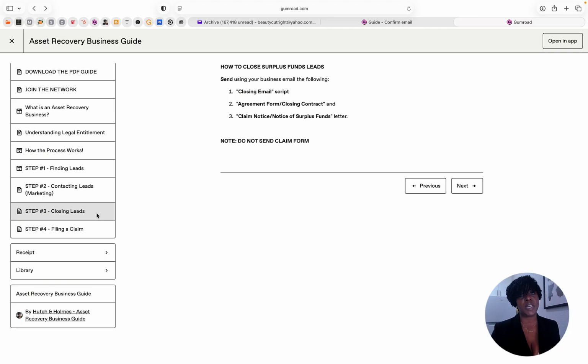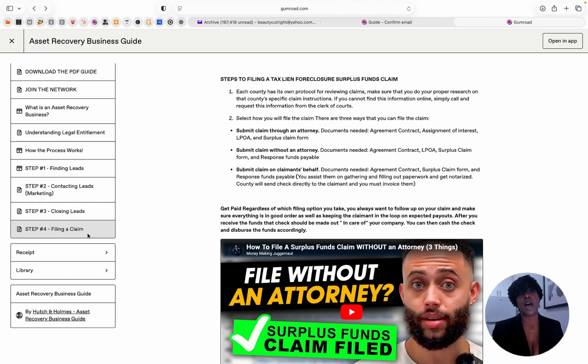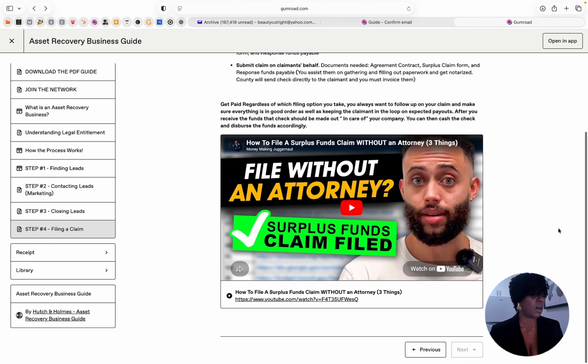So you have it in video format, organized, easy, step by step, and you also have it the same way in that PDF guide. And then the last step is for filing the claim. And in the network, that's where we work together, helping you to be able to look at the paperwork the right way and all of those things and how to get paid.